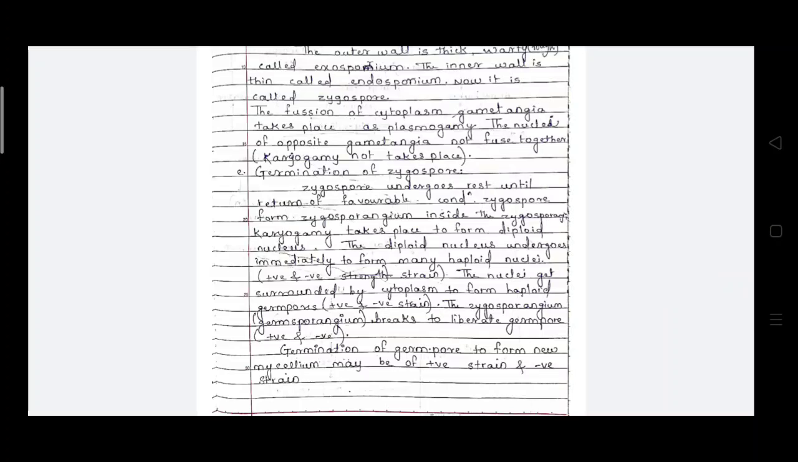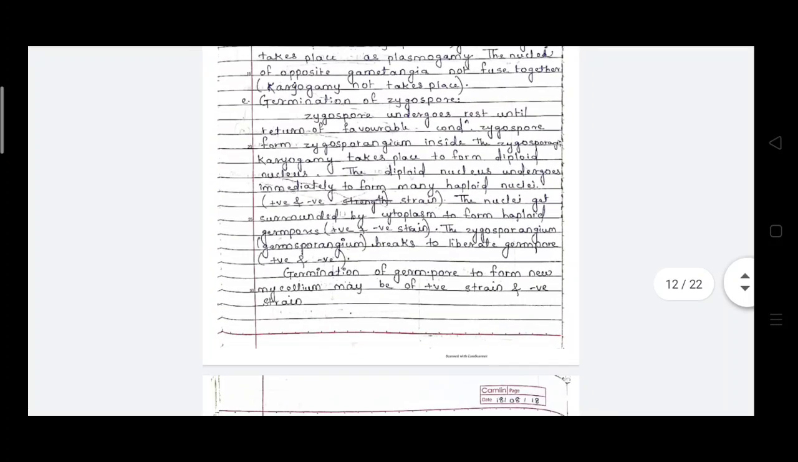Then the germination of the zygospores takes place and they form the mycelium. So in this way the sexual reproduction in Rhizopus takes place.